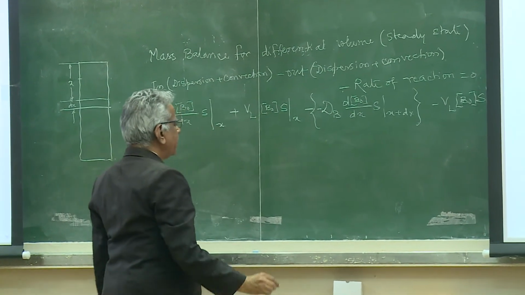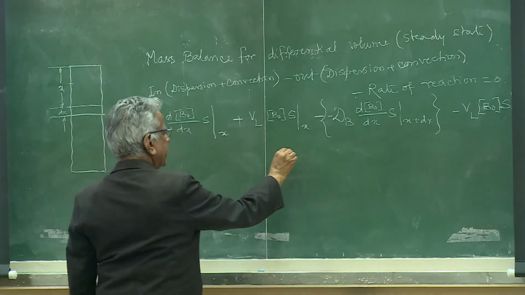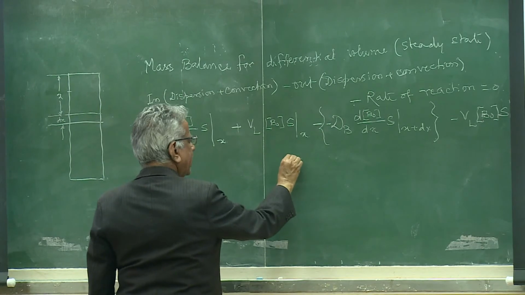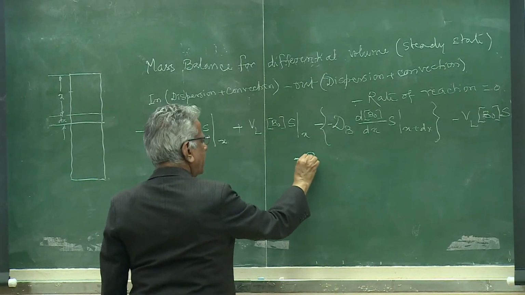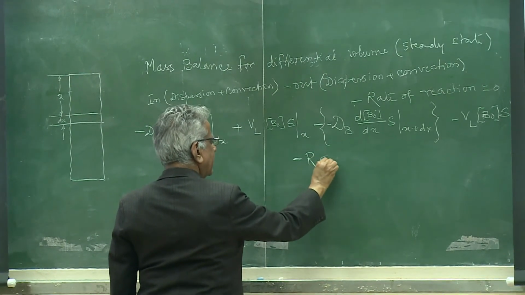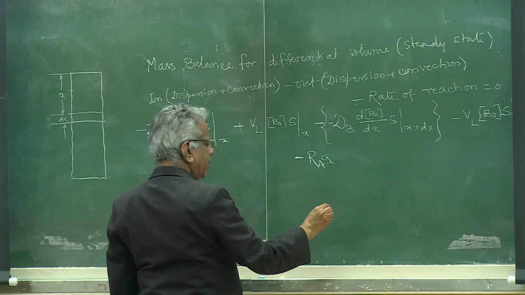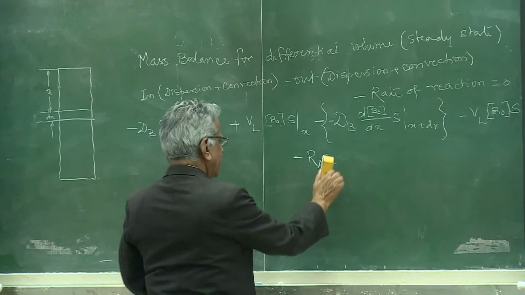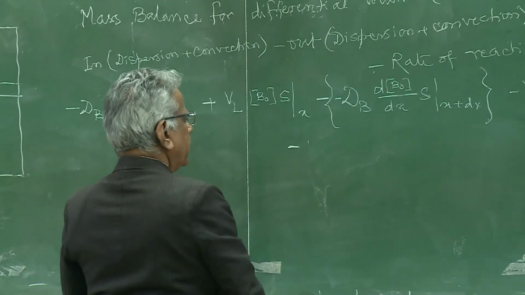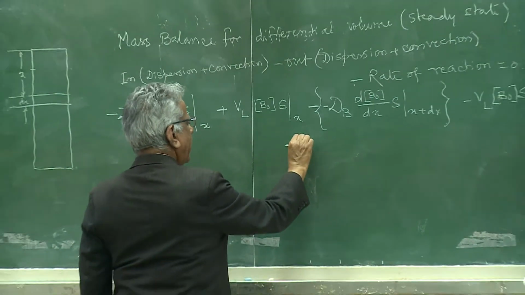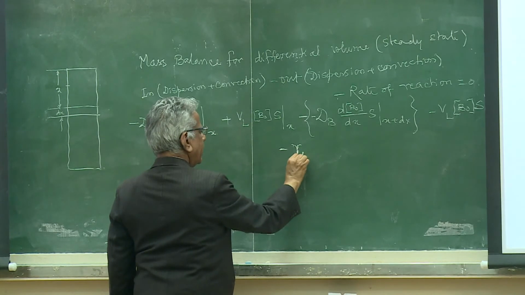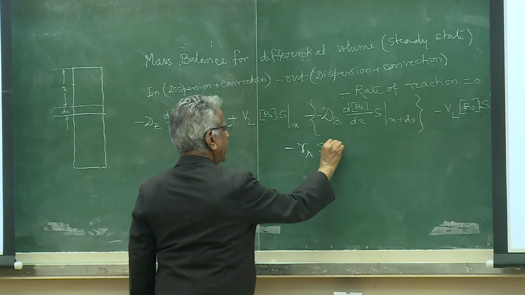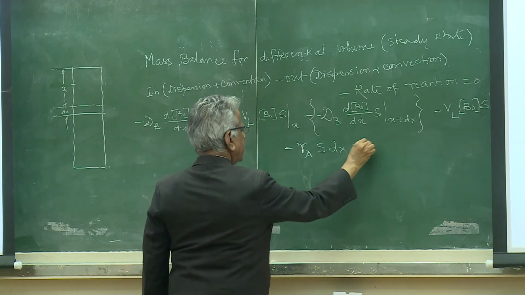Though it is single phase, I am still expressing the nomenclature, I am not changing. Volumetric rate of reaction, or let me take another notation with which you are more familiar, minus RA into S dx is equal to 0.